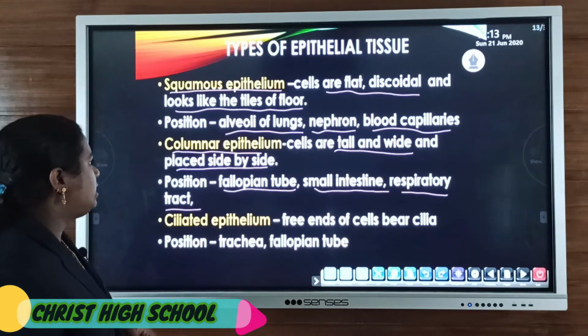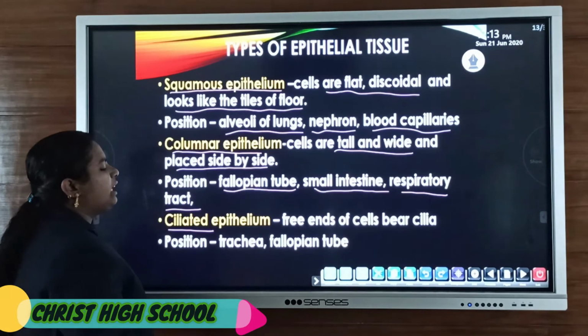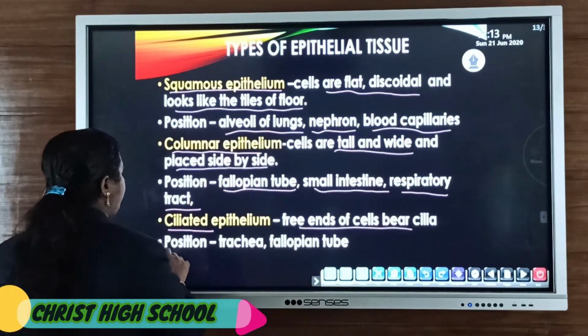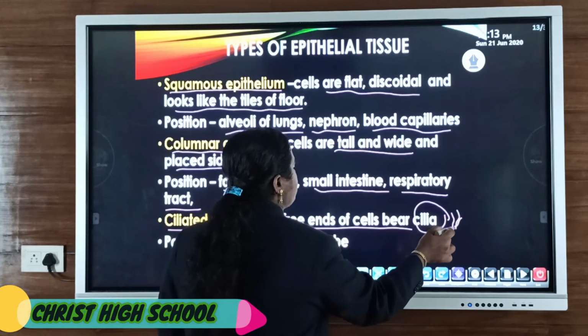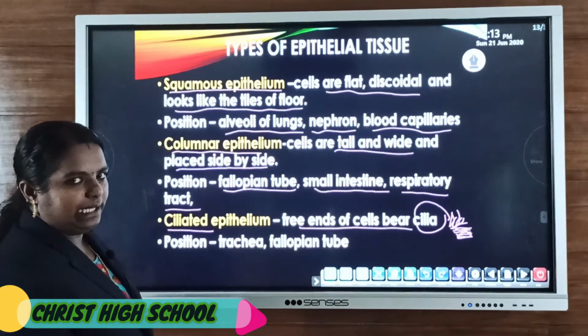Then the third type is ciliated epithelium. If the free ends of these epithelial cells bear cilia, small hair-like structures, then it is known as ciliated epithelium.